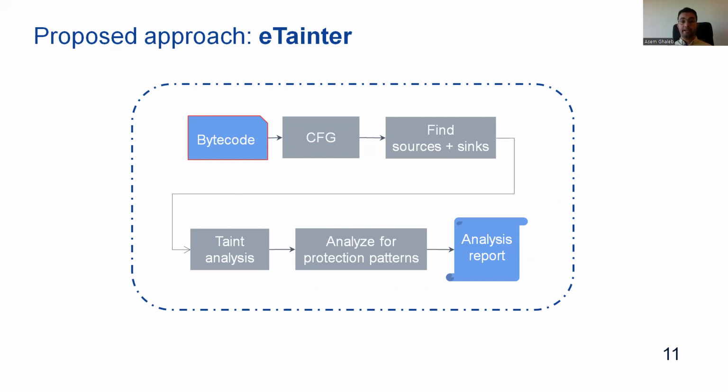And by working on the bytecode of the contract, this increases the scope of the contracts that can be analyzed by our approach, as only the bytecode of the contracts is available on the Ethereum blockchain. It then builds the control flow graph and finds the sources of TINs in the code. It also finds the statements that can cause gas-related vulnerabilities in the code.